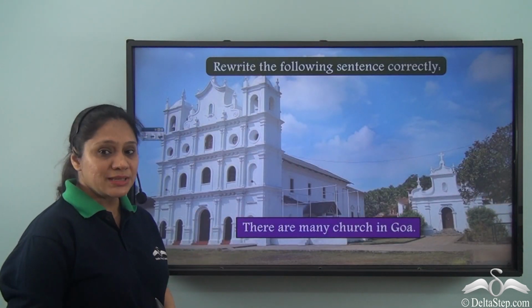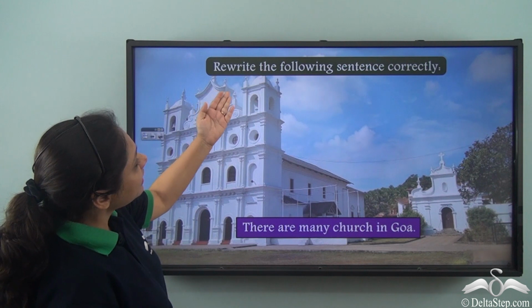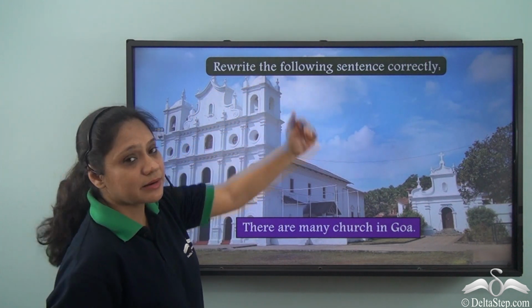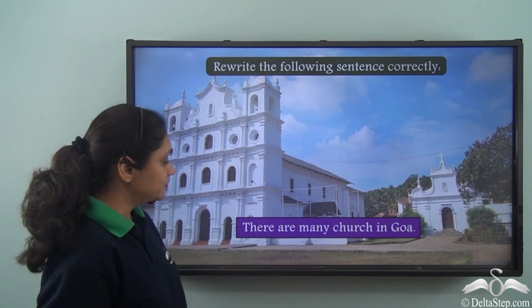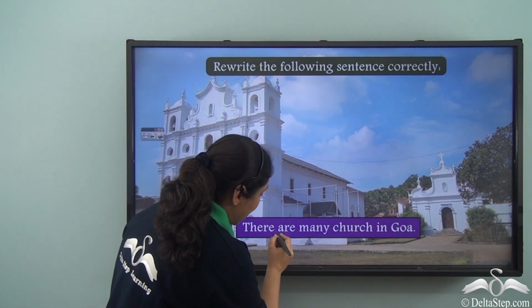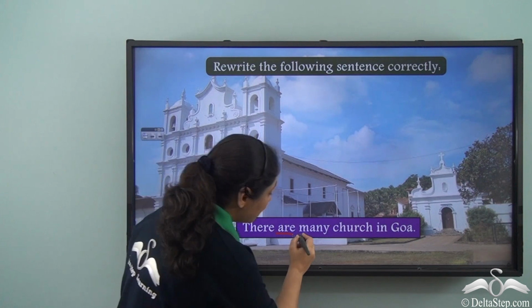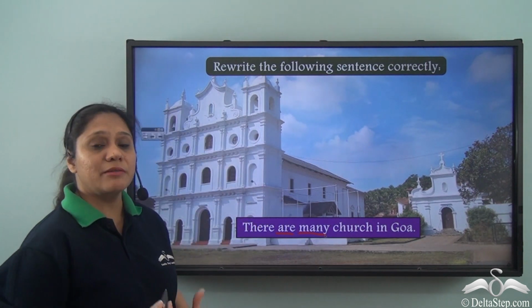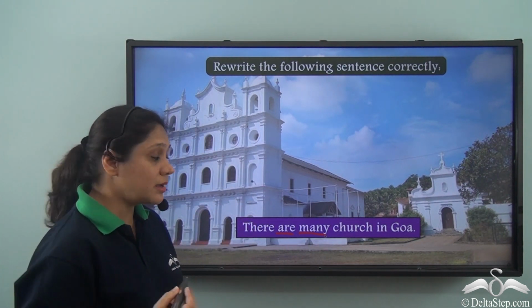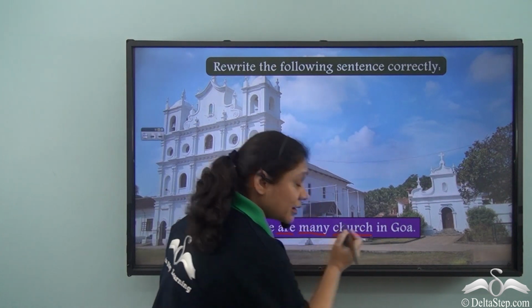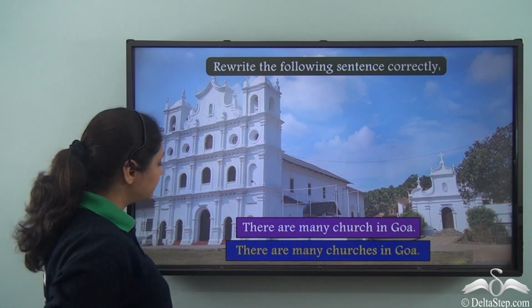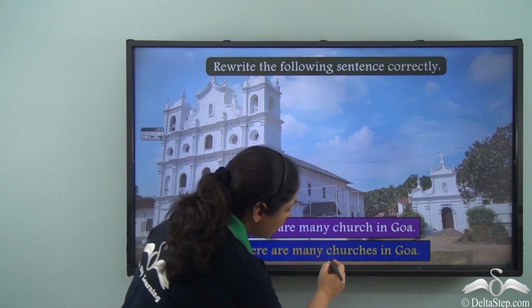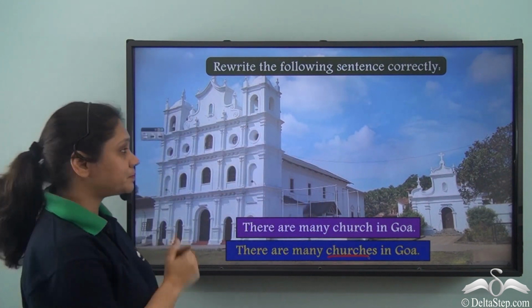Now let us do these exercises. Rewrite the following sentence correctly. There are many churches in Goa. Now here we have used are and many. That means we are referring to more than one. So church is not correct in this sentence. What will be the correct sentence written as? There are many churches in Goa.